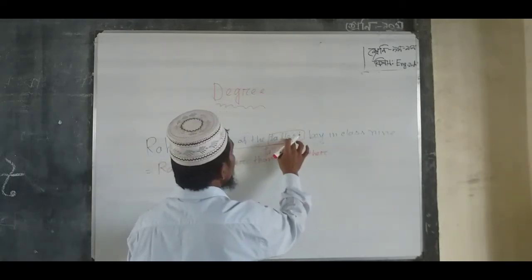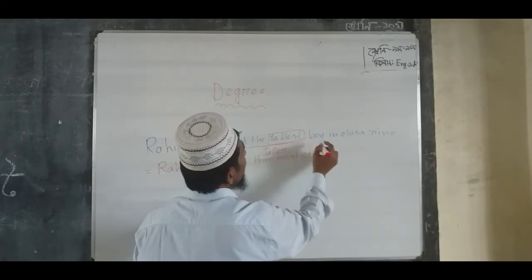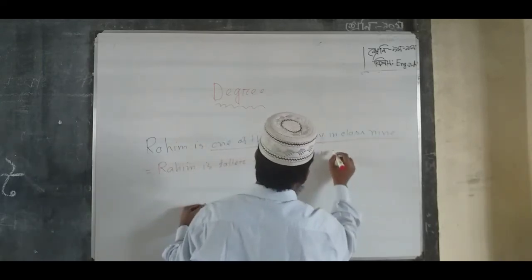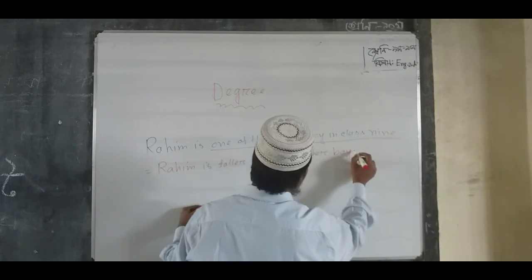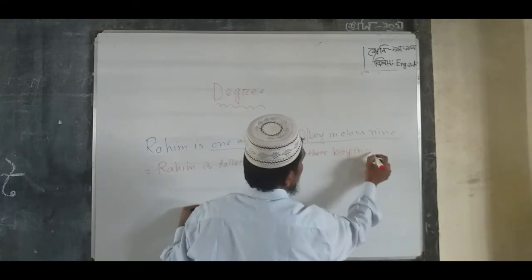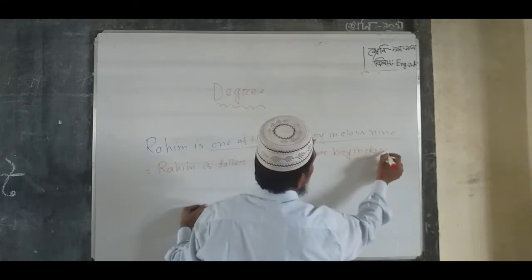After the superlative form parts, there is no change. So boy in class 9.